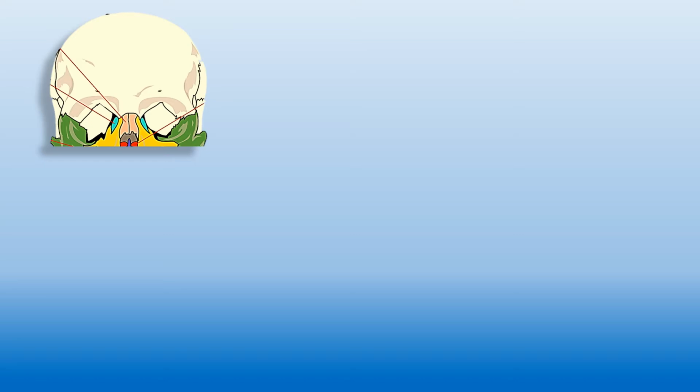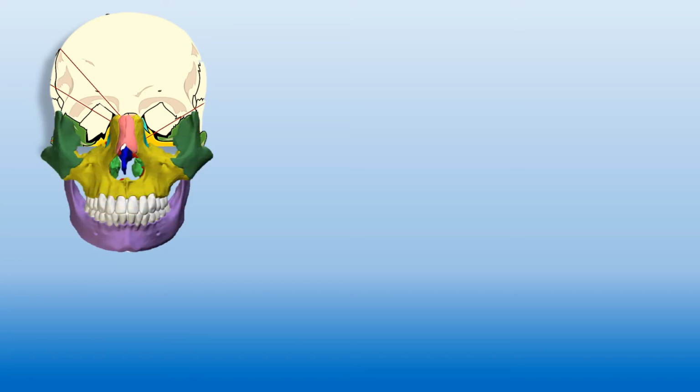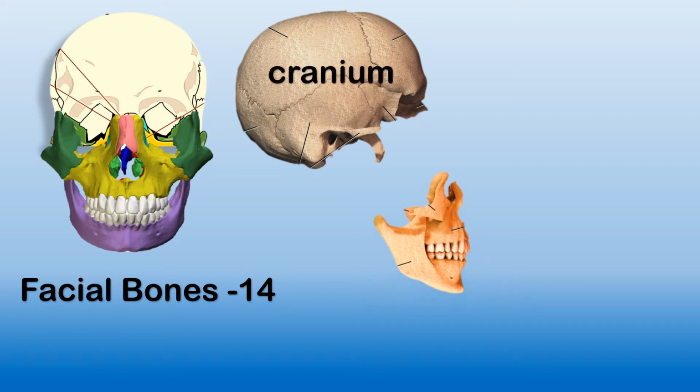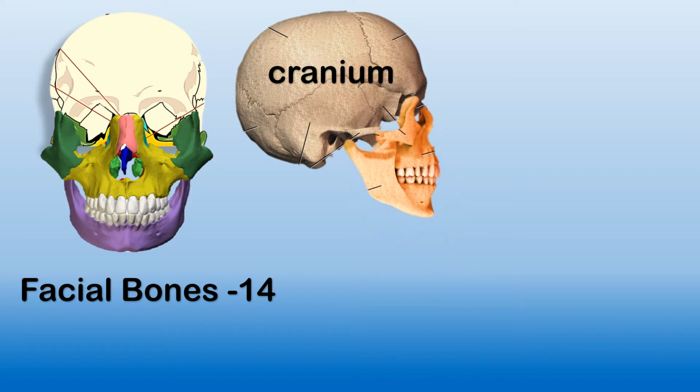Now, let's understand the lower part of the human skull, that is the facial zone, or the facial region. Yes, now children, here the colorful part is the facial region and it includes 14 facial bones. These 14 facial bones give shape to our face. This much is clear. So, the cranium and facial bones together, what do they form? They form the human skull.